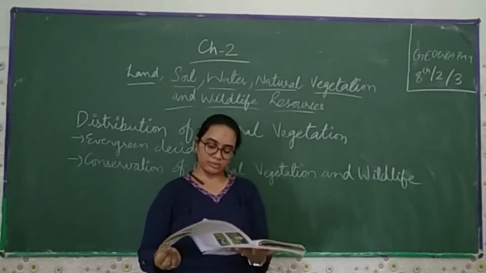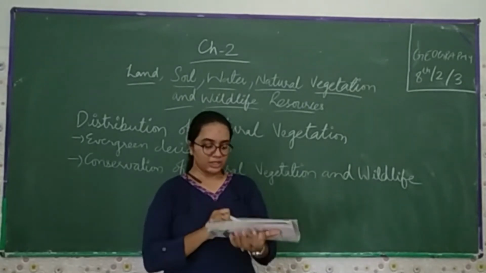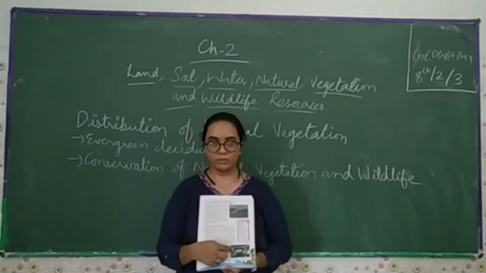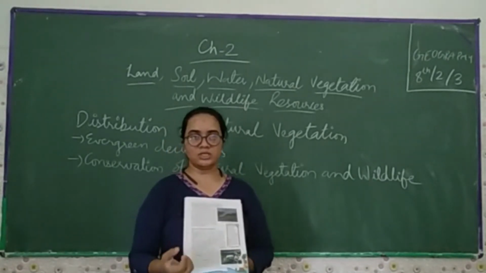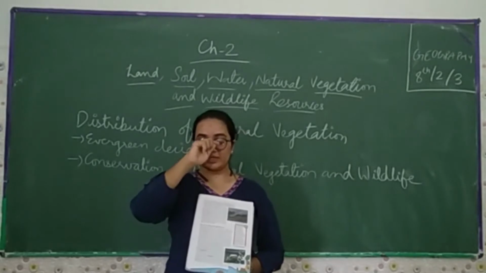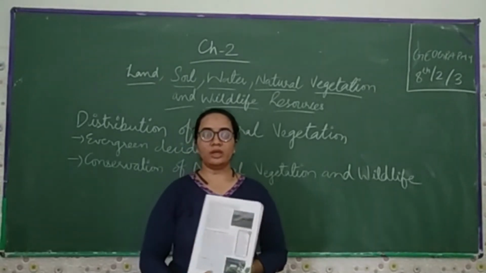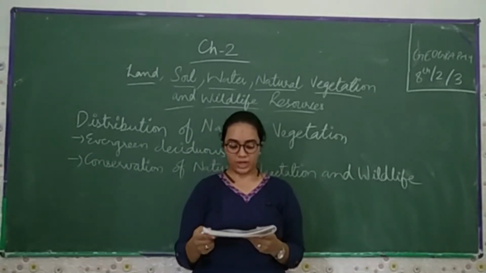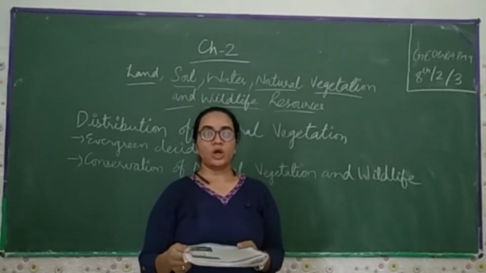Come to page number 17. First you can see this image. This is of the silkworm. From the cocoon we take out the silk, and with that silk we make a silk sari. Now come to natural vegetation and wildlife, which exist only in the narrow zone of contact between the lithosphere,